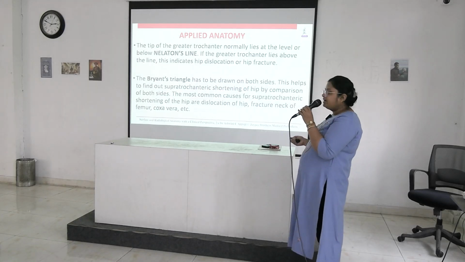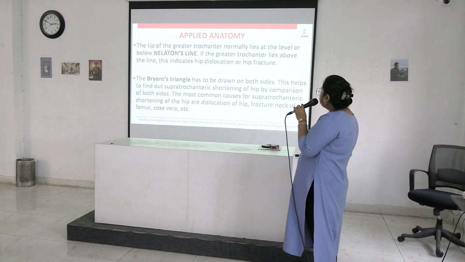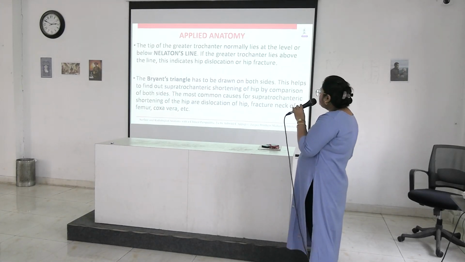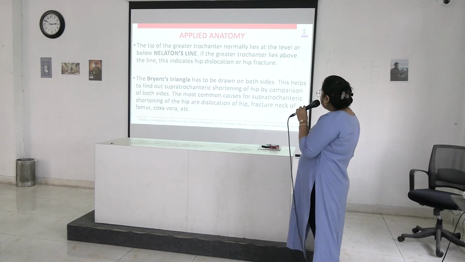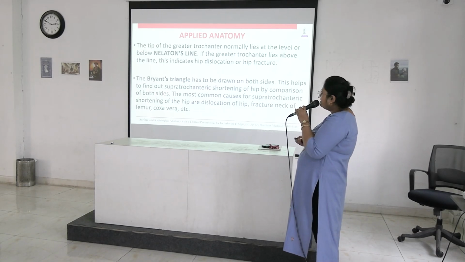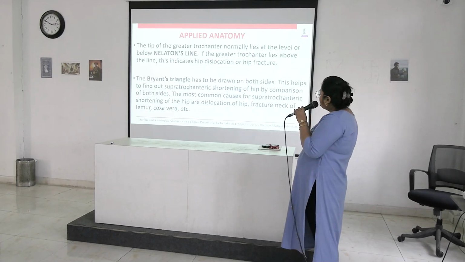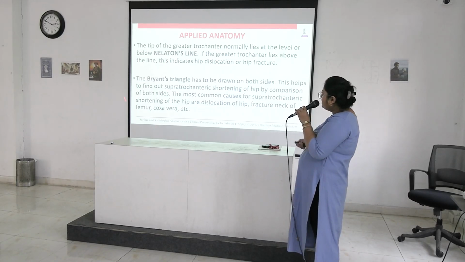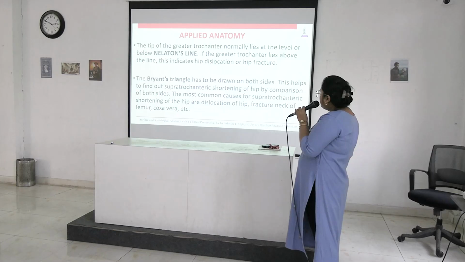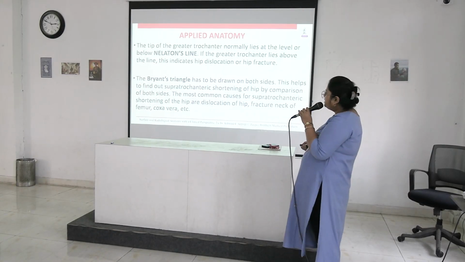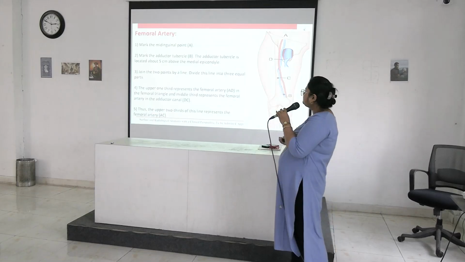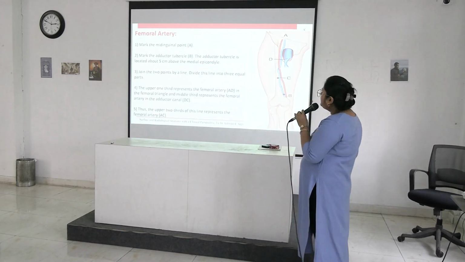Bryant's triangle has to be drawn on both sides, and this helps to find out supratrochanteric shortening of the hip by comparison of both sides. The most common causes for supratrochanteric shortening of the hip are dislocation of hip, fracture neck of femur, and coxa vara.